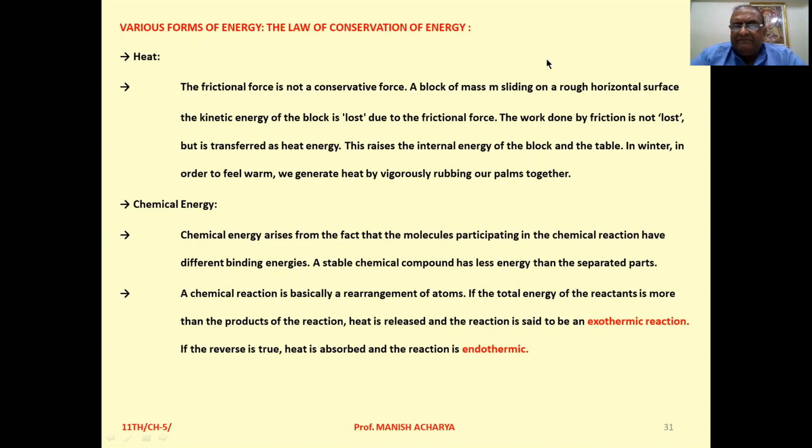So see, in some chemical reactions, heat is produced or released. These types of chemical reactions are called exothermic reactions. And in some chemical reactions, heat is absorbed, and these are known as endothermic reactions.